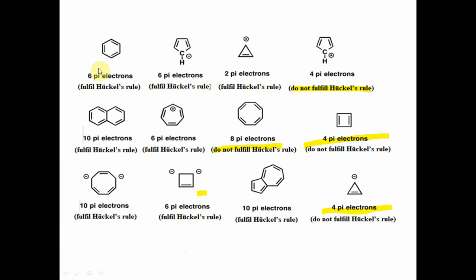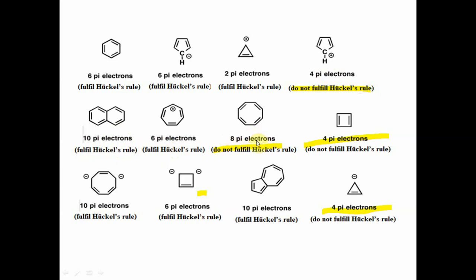These are some examples of aromatic compounds. 6 pi electrons match the magic series, aromatic. 6 pi electrons fulfill Huckel's rule, aromatic. 2 pi electrons fulfill Huckel's rule, aromatic. 4 pi electrons do not fulfill Huckel's rule, so it is not aromatic. 10 pi electrons also fulfill Huckel's rule condition, it is also aromatic. 6 pi electrons fulfill Huckel's rule condition, it is also aromatic.